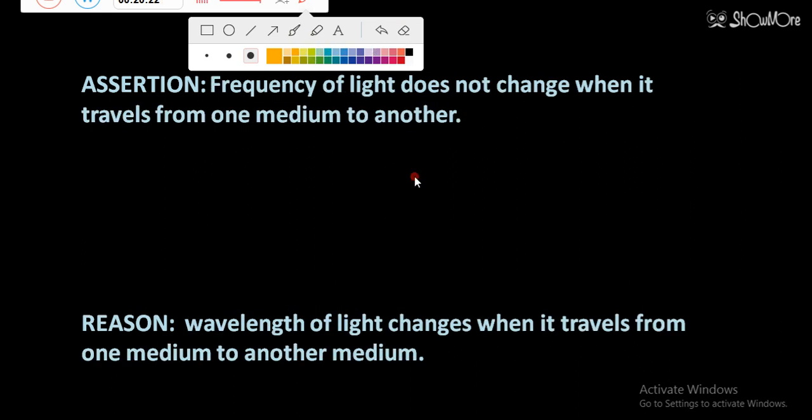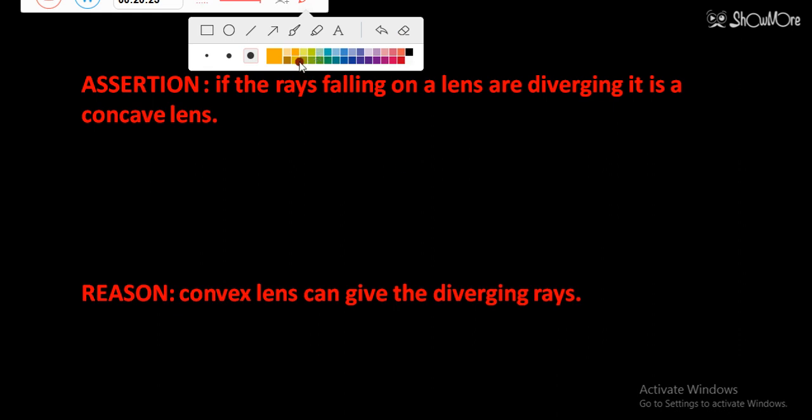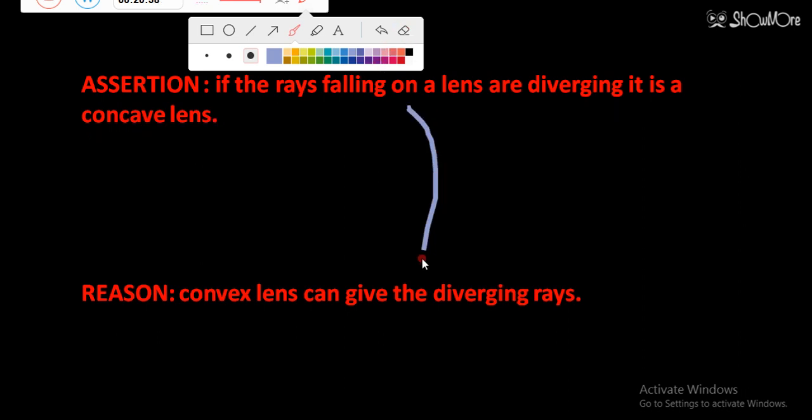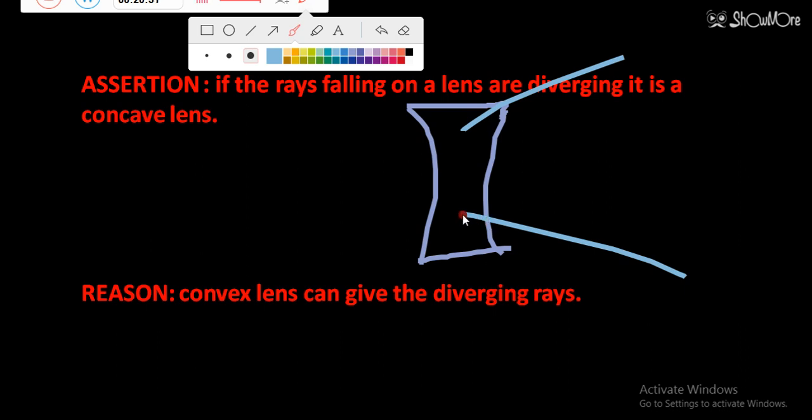Next question is displaying on your screen. Okay, let's see the 8th question. It says, if the rays falling on a lens are diverging, it is a concave lens. Obviously, we know the concave lens: rays are falling on the lens, and if it diverges the rays, then it is said to be a concave lens. So it will diverge the rays in this way when rays are incident on it. That means the assertion is true, yes.